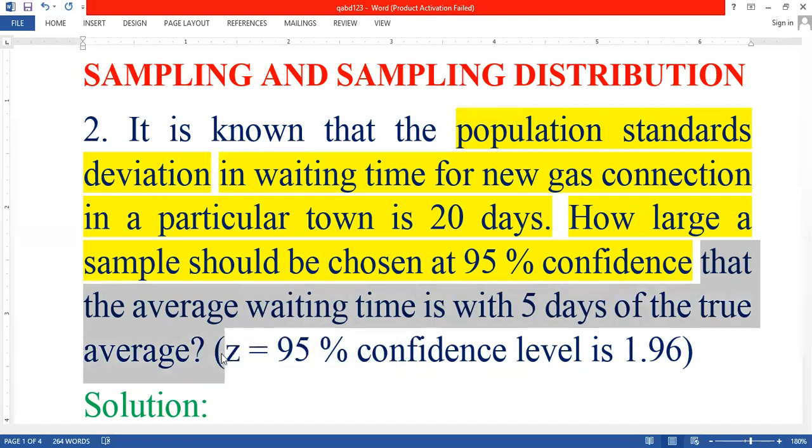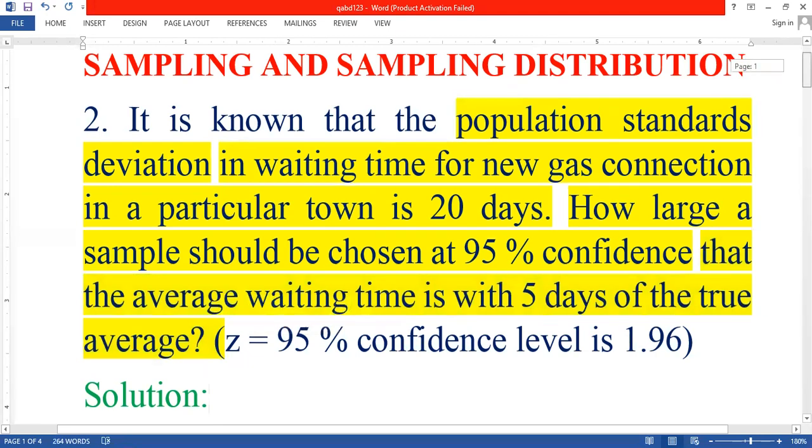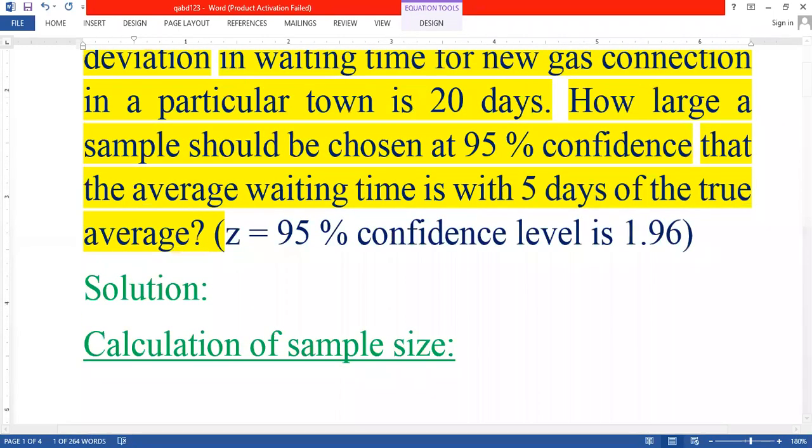This is called E. E is nothing but the difference between the sample mean and the population mean.